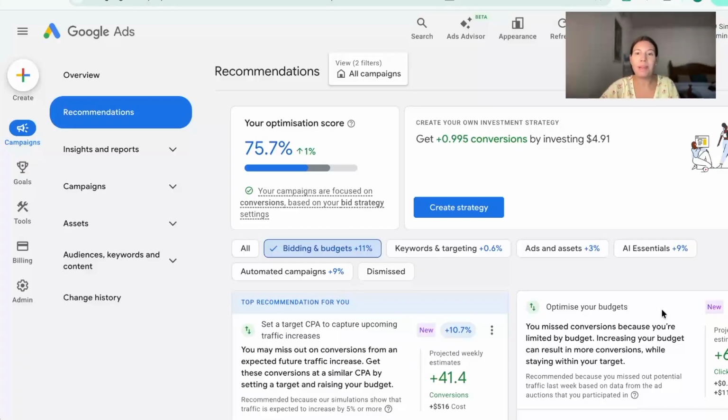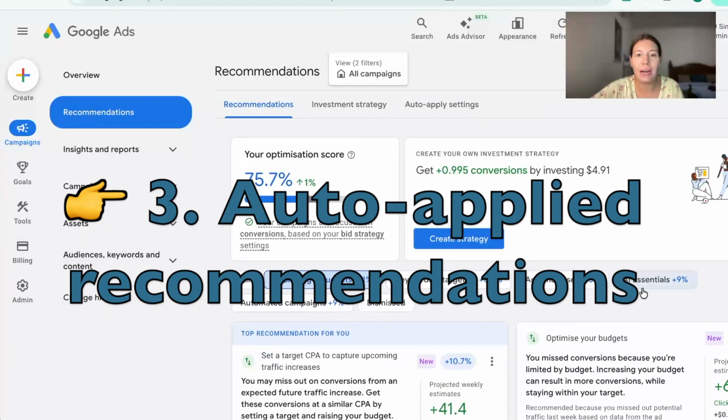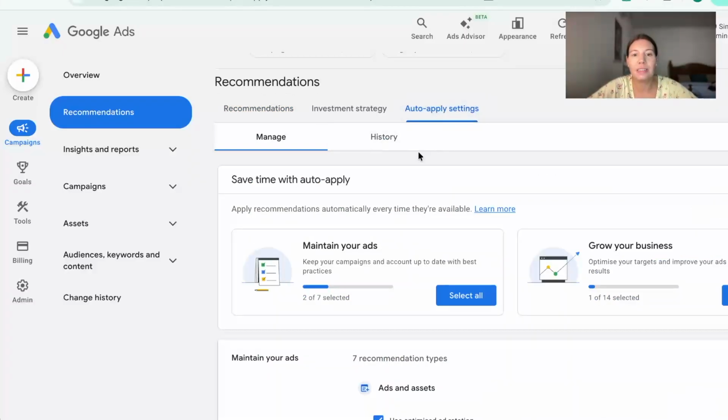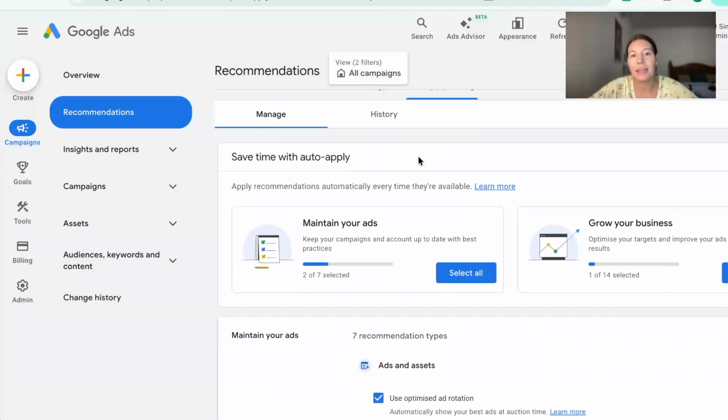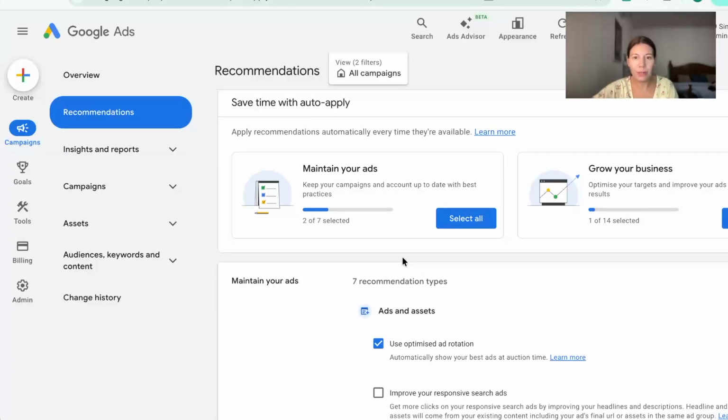And a common problem number three are the auto-applied recommendations. If we scroll up a little bit, you can see here that Google has the auto-applied settings. If we click on that, you can see that Google has some recommendations for the auto-apply for us. This is one of the biggest hidden risks. If enabled, Google may automatically add keywords, adjust the bids, or change the settings without enough strategic oversight.